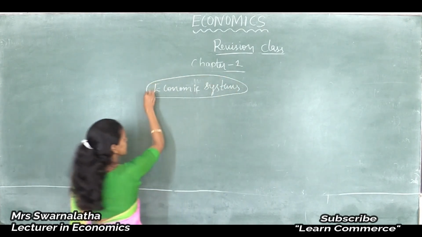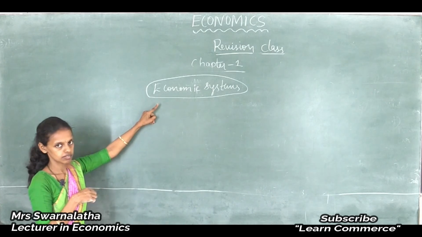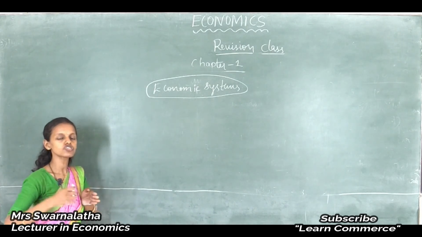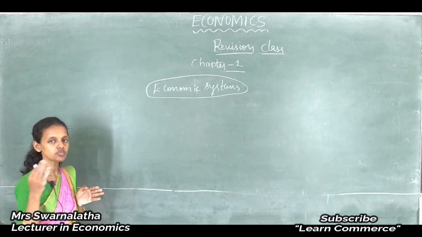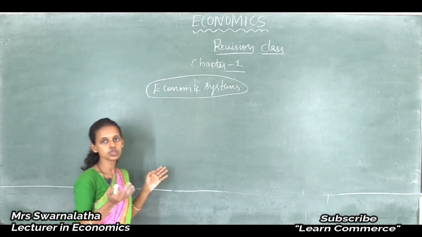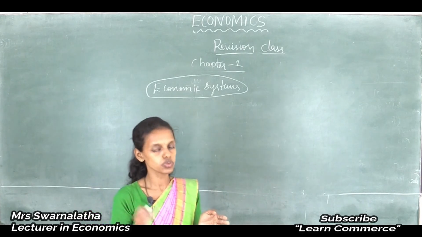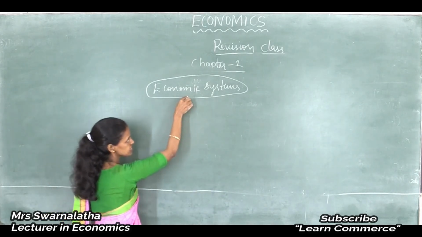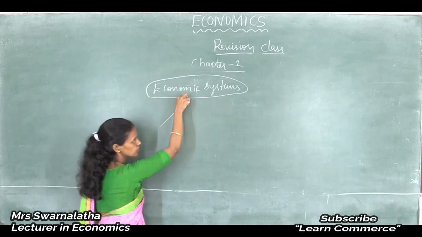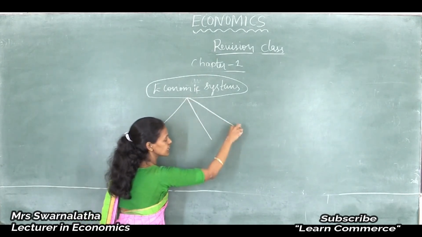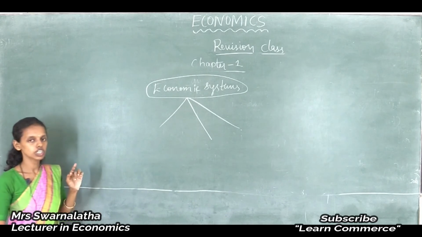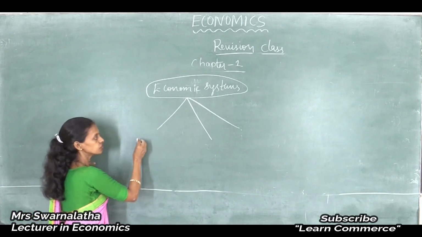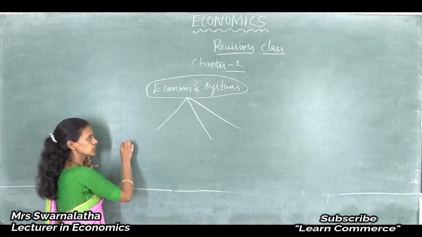How to utilize scarce resources in a proper manner to satisfy unlimited wants with limited resources having alternative uses is a big challenge. Thus, to prioritize the resources we need an economic system. So there are mainly three basic economic systems in all the economies. The first one is the socialistic economy.